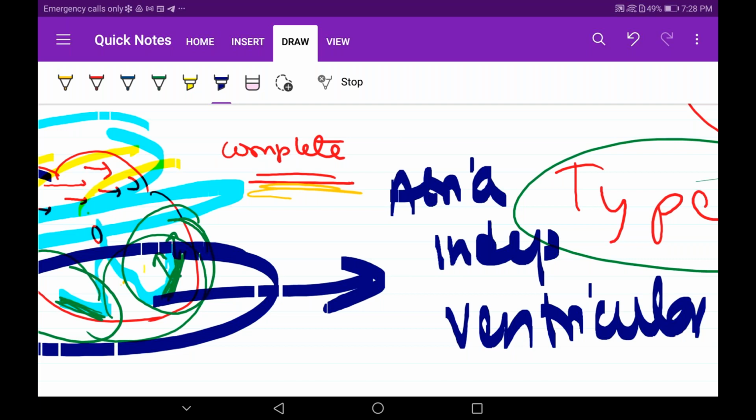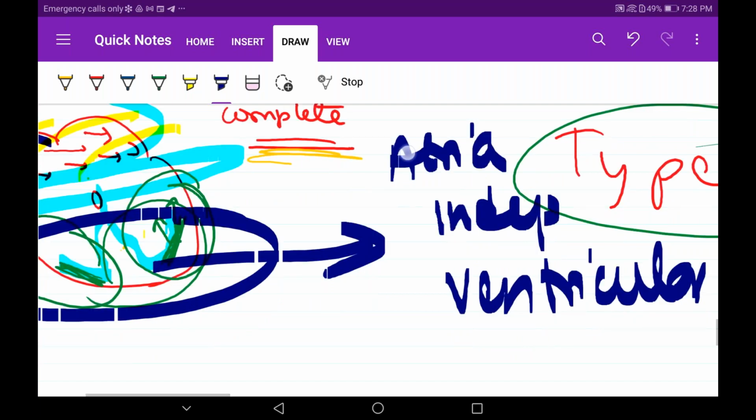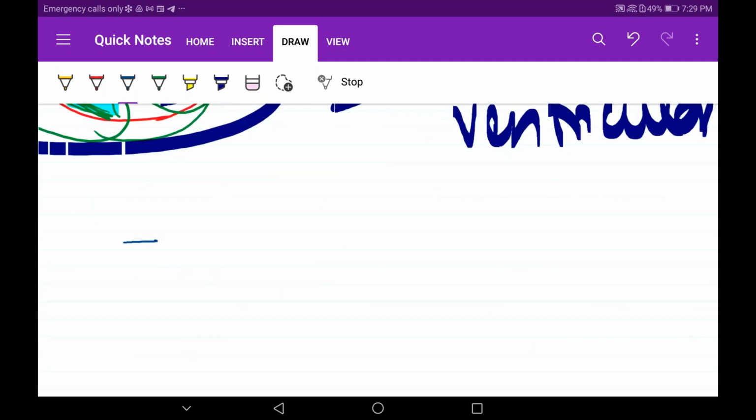So what will happen on ECG, my friends? Tell me, what will happen on ECG? Yes, in the complete heart block, this SA node will depolarize the P wave, right? So yes, P wave sometimes comes and sometimes does not come because it will be influenced by the QRS.